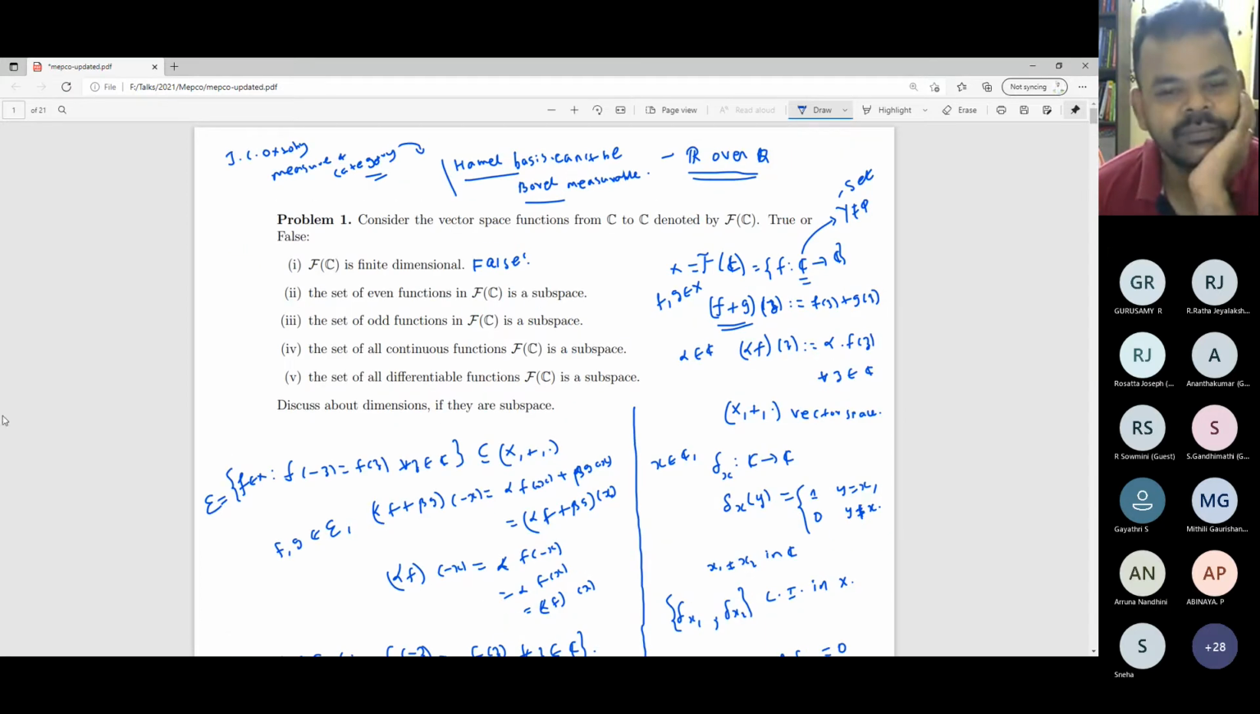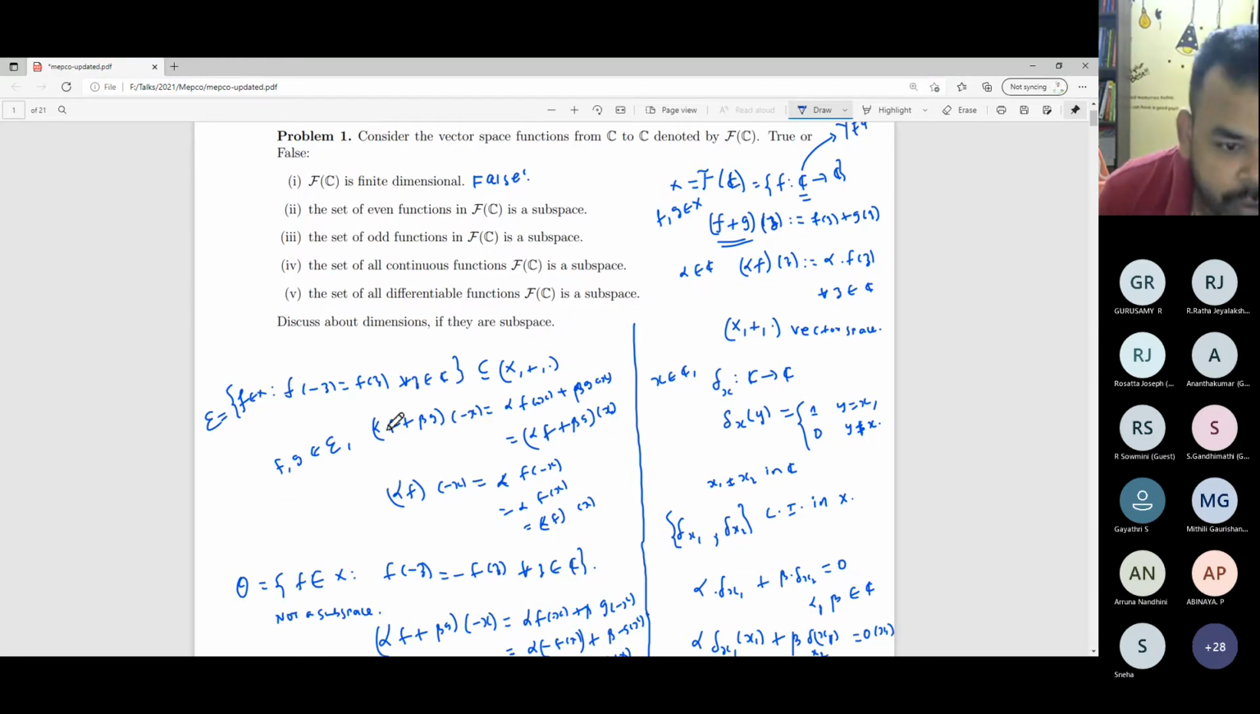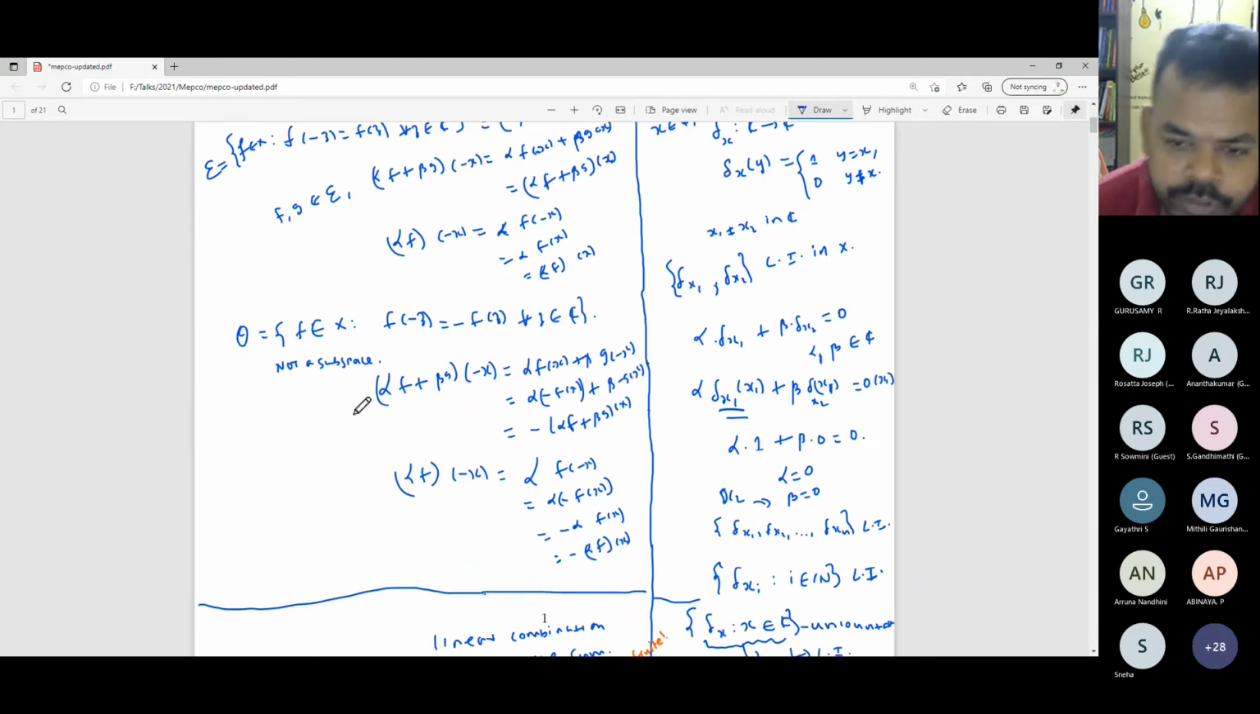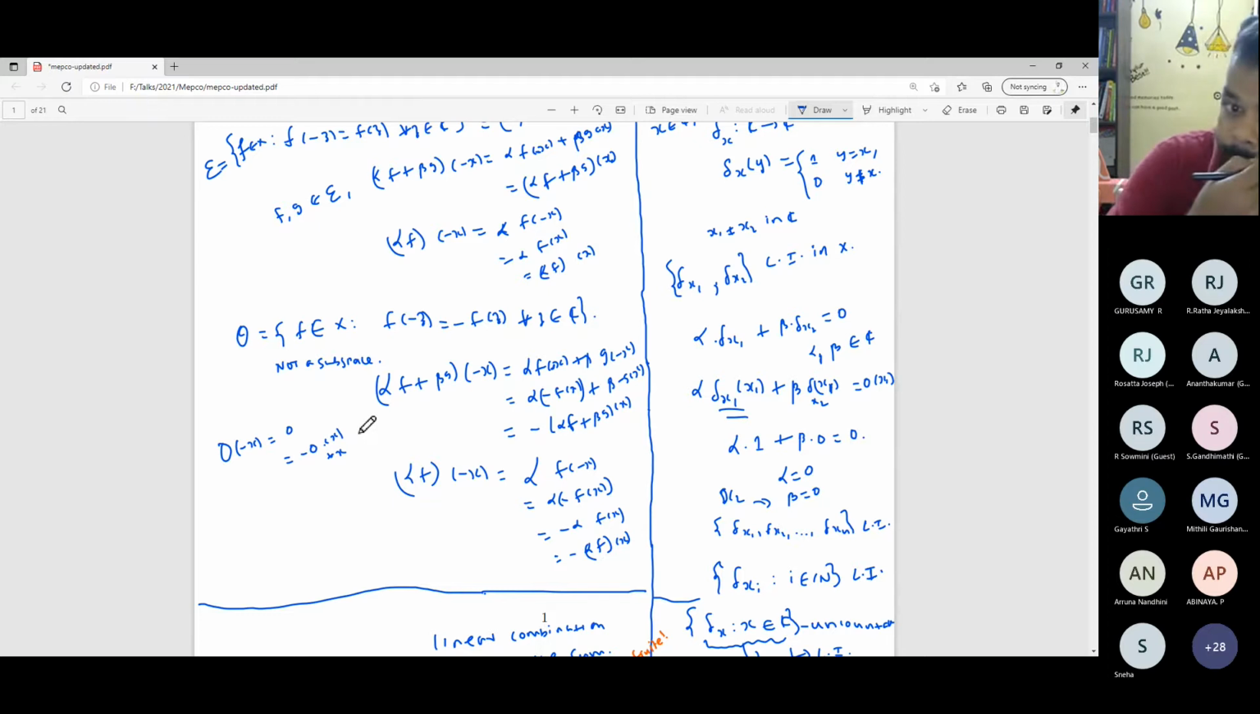Are you making any mistake? It's a vector subspace. Wait a minute, let me check that. If we take f of minus x, then I can take this outside. Okay. So what about 0? 0 of minus x is 0, which is equal to minus 0 of x for every x.